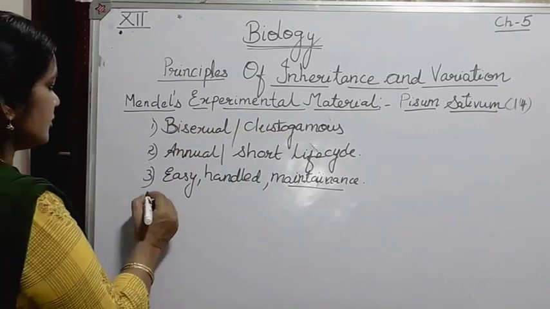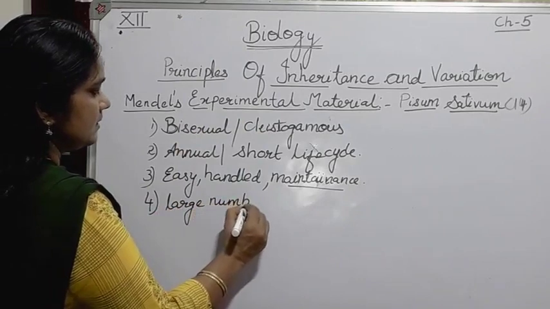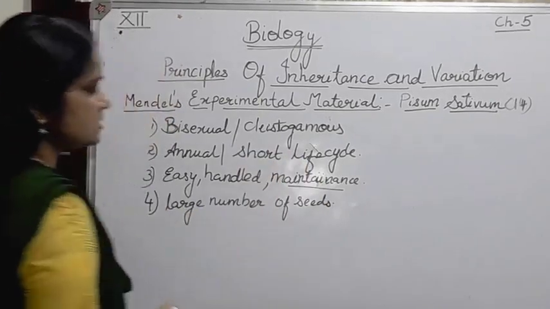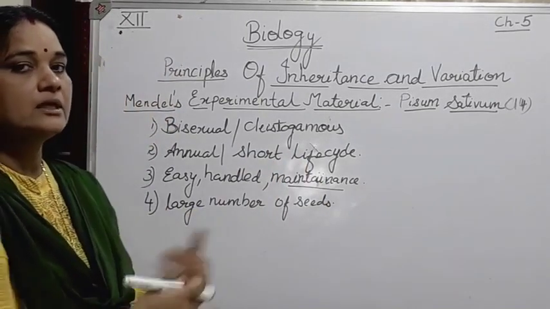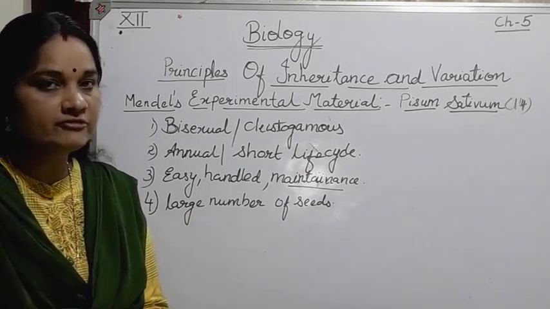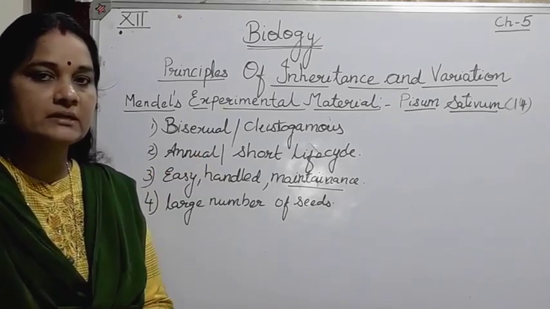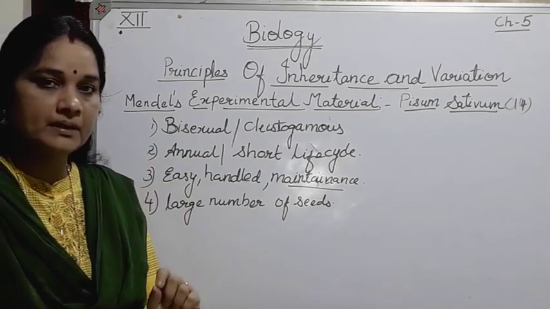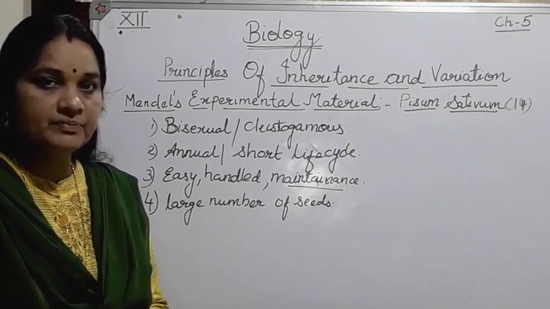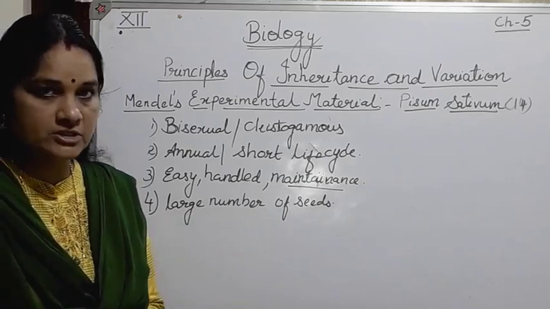Next, it produced a large number of seeds. A large number of seeds was produced by the pea plant, so that he could take those seeds again and again and use them for growing different generations of pea plant, like the F1 generation or F2 or F3. Like that, he was able to select the correct variety of the pea plant, study the different traits which were passed on from the parents to the offspring, and formulate different laws based on that.